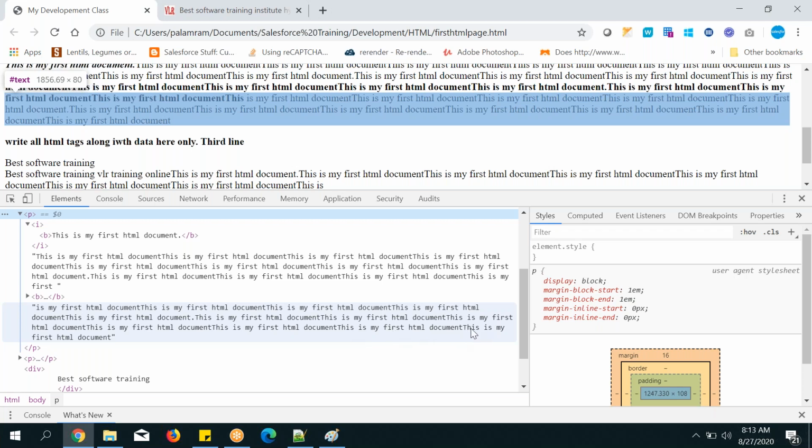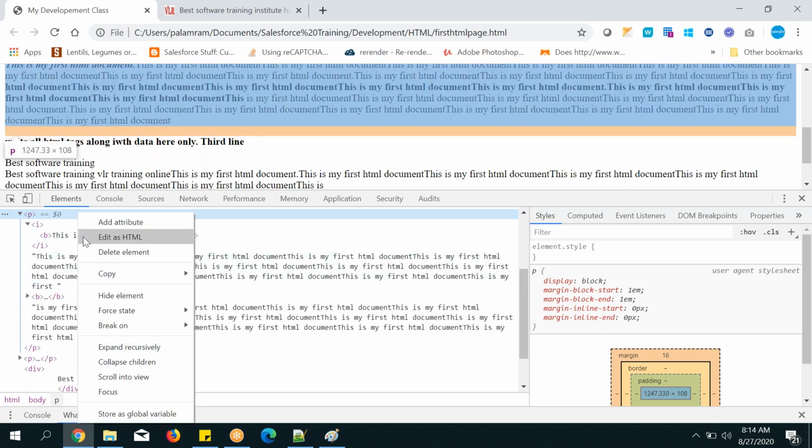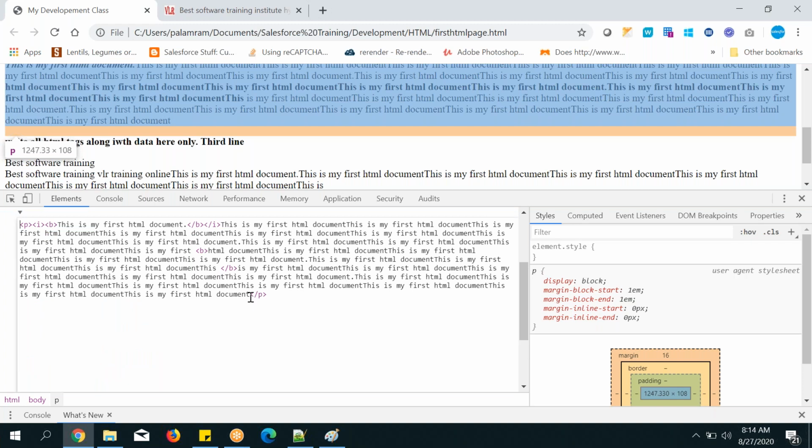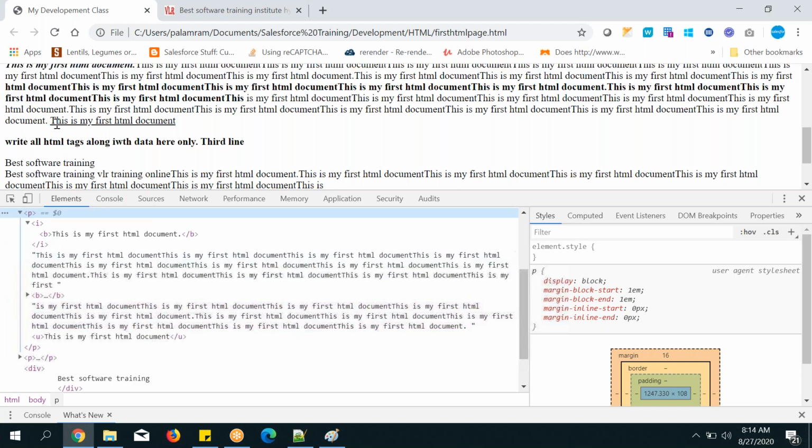This is my first HTML. I want to make it underline. So what I'm going to do is, it is the paragraph tag. If you want to edit the paragraph tag, edit as HTML, the paragraph tag thoroughly, fully, and right here I want to make underline. Keep this text in between the U tag. I started the U tag and I'm going to end here itself, because only this text I want to display as underline. So that's it guys. So keep your mouse outside, click directly, you can see the underline here.